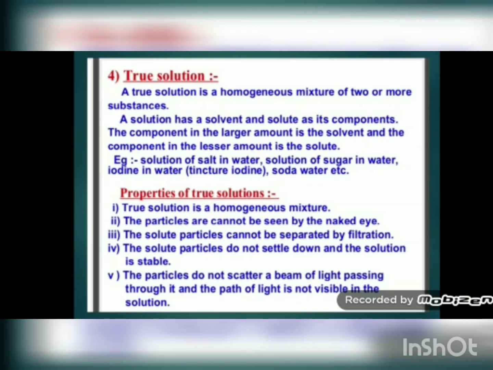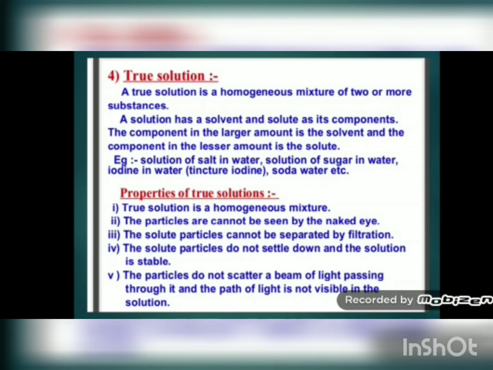You cannot identify particles of sugar separately in the solution, right? And in this solution the amount of water is in larger quantity. So here water is solvent and sugar is solute. So such mixtures are called true solutions.